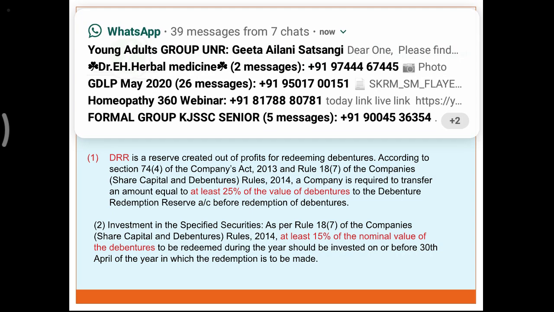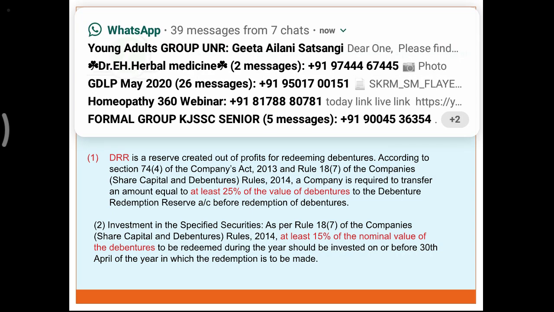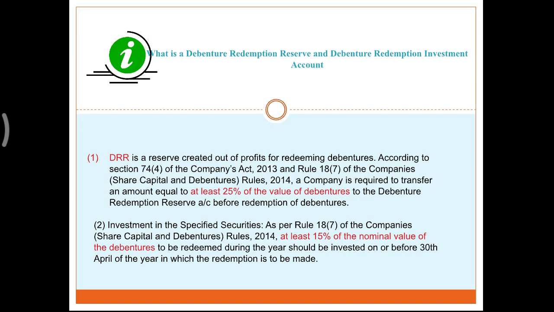You have to pass the entry: P&L appropriation account debit to DRR account 2,50,000, with the narration being DRR created from the profits. Whenever you are arranging money from your own profits for redeeming the debentures, you have to make a DRR. And there is one confusion in the minds of students. Sometimes in the question, some amount of profit is given, the statement of profit and loss balance is given.